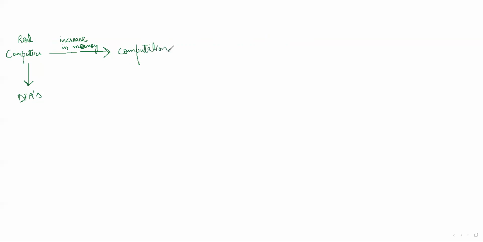Computational power increases. Okay. And with further increase in power, that means with ideal memory. So what is ideal memory? Ideal memory means infinite memory. We will reach a computer which is called an idealized computer.